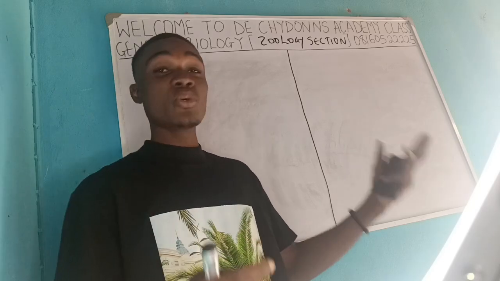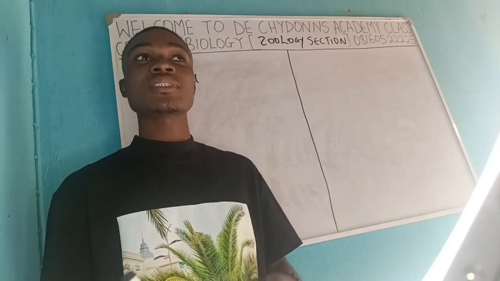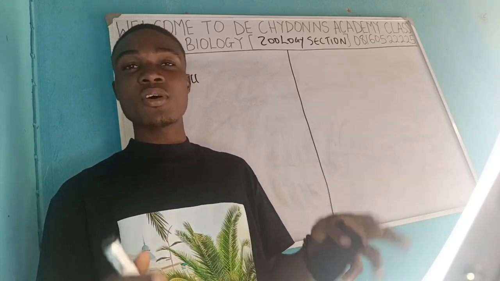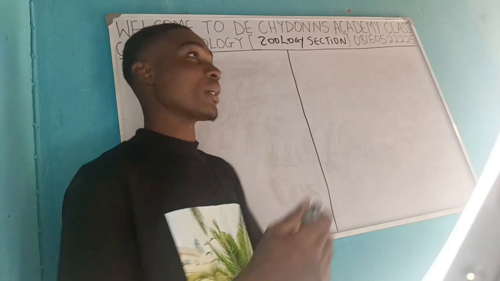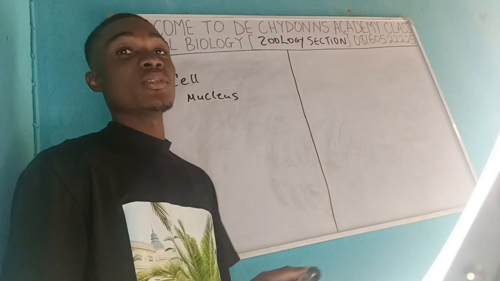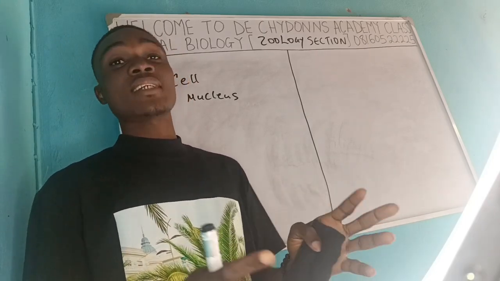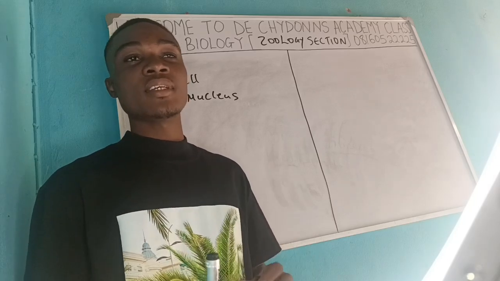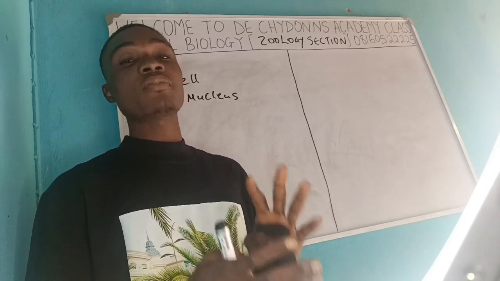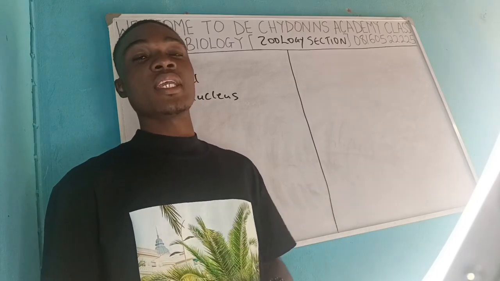Okay, so let's look into the organelles, the structural aspect of the cell, what makes up the cell, what could be found inside the cell. They are called organelles. So let's look into them bit by bit. So we have the nucleus. The nucleus is known to have the hereditary characters. Any characteristics embedded in a cell are harbored inside the nucleus. The DNA and the chromosomes are found in the nucleus, and all these things are hereditary materials.